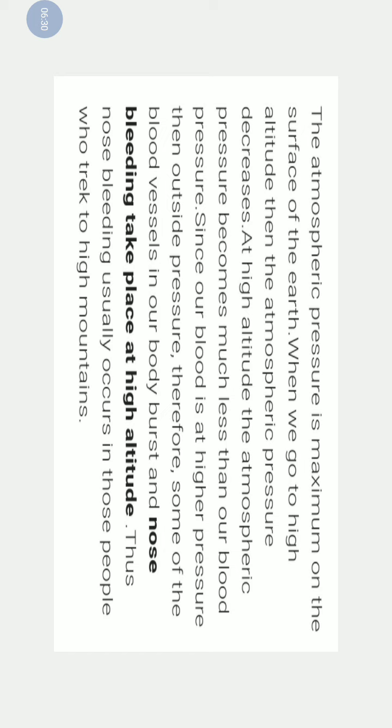Since our blood is at higher pressure than the outside pressure due to lowering of amount of air in the atmosphere, some of the blood vessels which have very thin walls in our body burst and nose bleeding takes place at high altitude. Thus, nose bleeding usually occurs in those people who trek to high mountains. This condition is very important. You must note it down in your copy.